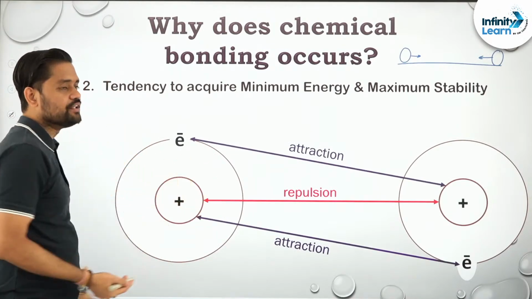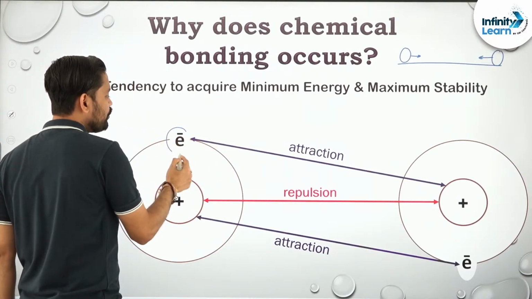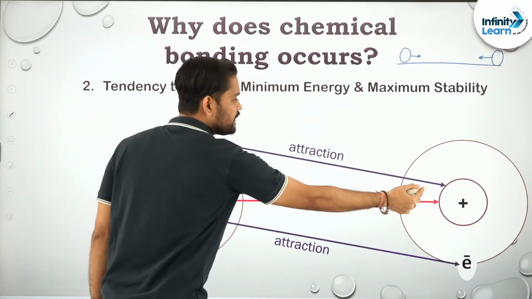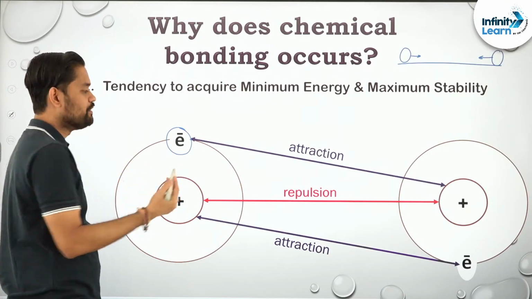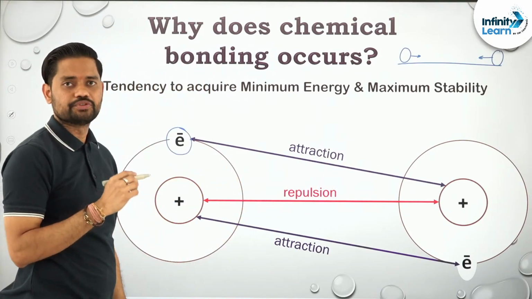So at this particular time, can I say that there will be an attractive force between the electron of the first atom and the nucleus of the second atom? Vice versa is also the same, and there will be a repulsion between the electrons and nuclei, right? Sure.